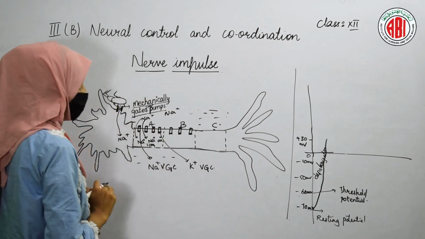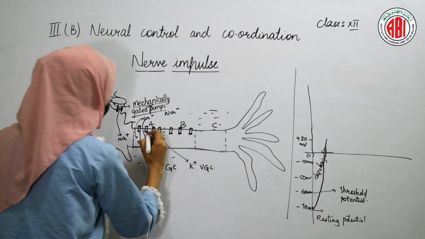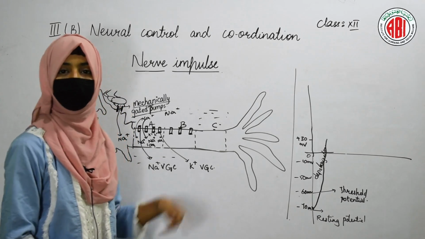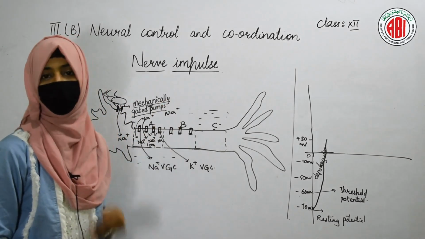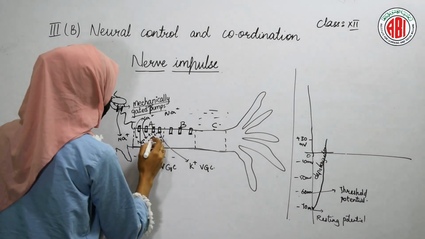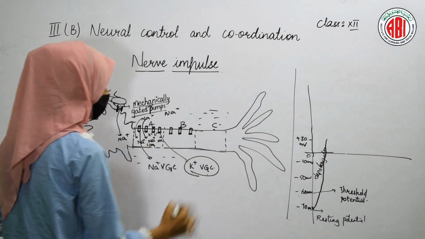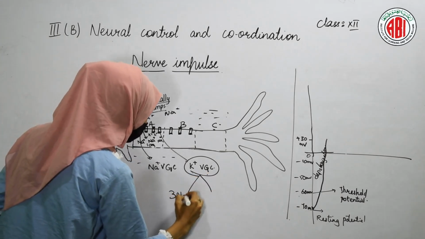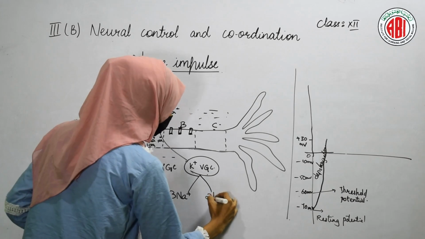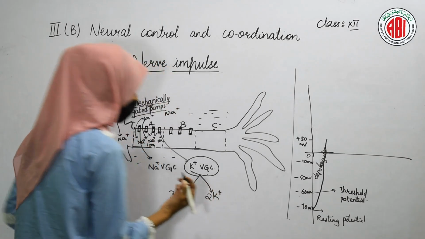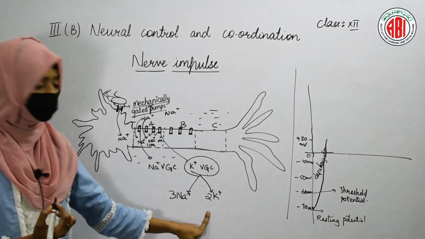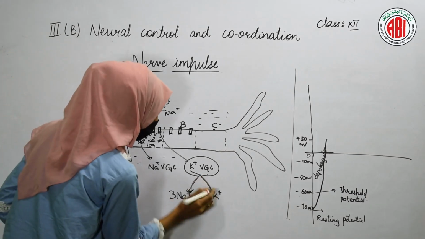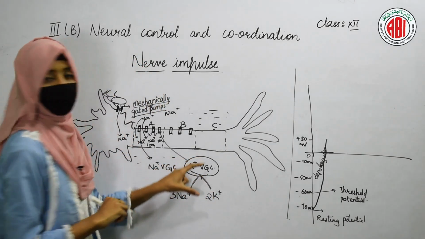Due to the opening of the potassium voltage gated channels, the potassium is going to enter into the cell, and the potassium will enter only when the 3 sodium ions move out of the cell. So, the opening of the potassium voltage gated channels is removing 3 sodium ions from the cell in order to make the entry of 2 potassium ions. So, 3 sodium ions are moving out of the cell and 2 potassium ions are moving into the cell.